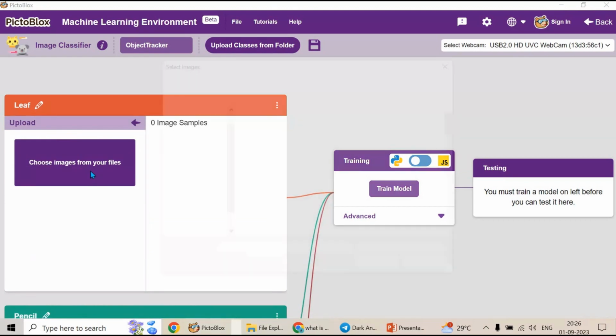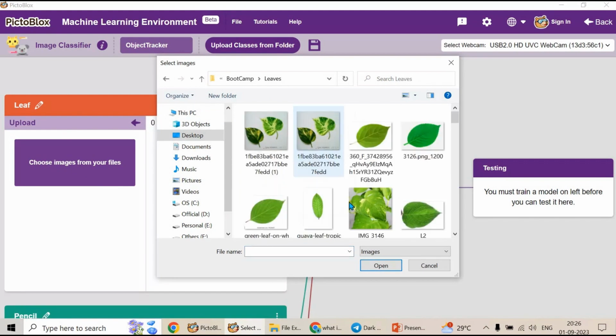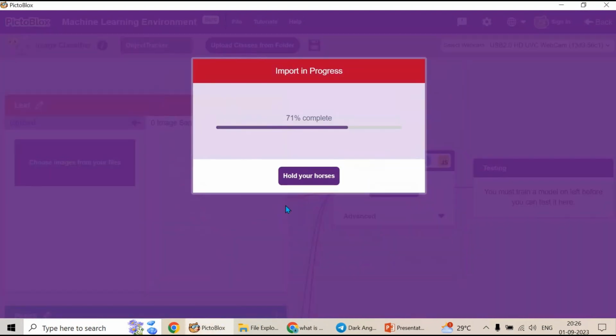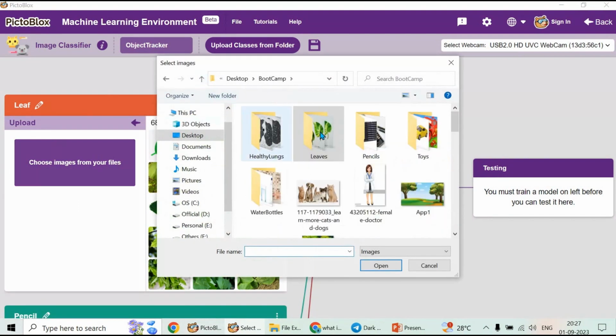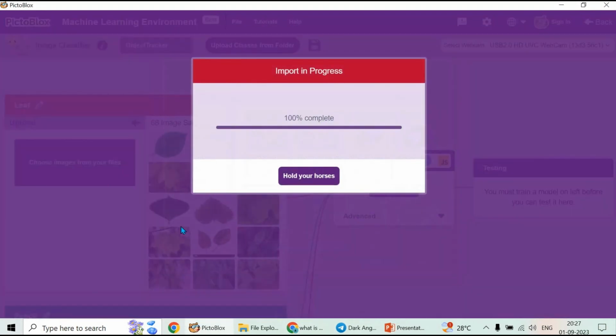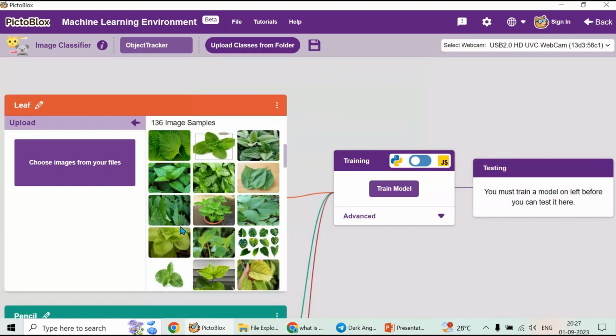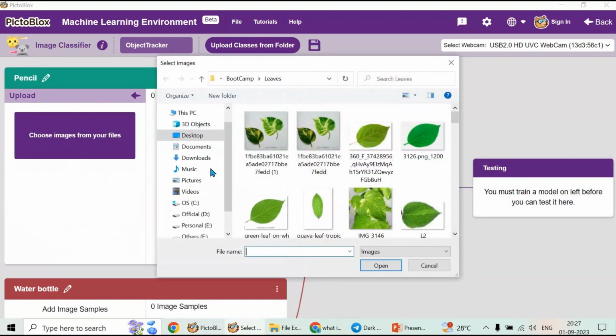So choose images from your files. I have some leaf images. I'm opening that folder, selecting everything, open. Okay. So once again I have another set. Okay, the same thing I'm going to do. Okay, so I have given some 136 sample leaves, and then let's upload the pictures of pencils.